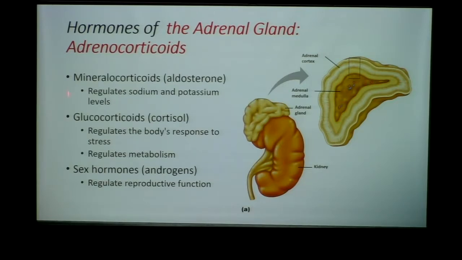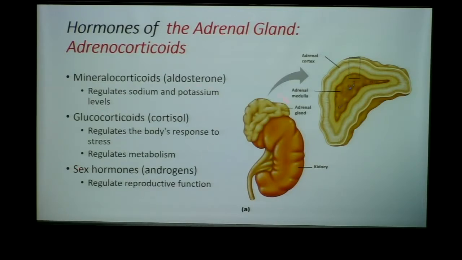The first one is mineralocorticoids or aldosterone. This is important in our water balance, right? Similar to ADH, which we saw. This will determine how much sodium and potassium, basically the saltiness of our plasma, and it will regulate whether or not we need to reabsorb sodium or we can waste it in the urine, okay? When we get to the kidneys, we'll talk about how mineralocorticoids act.